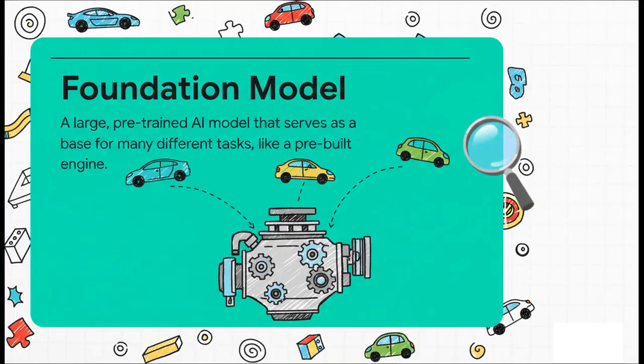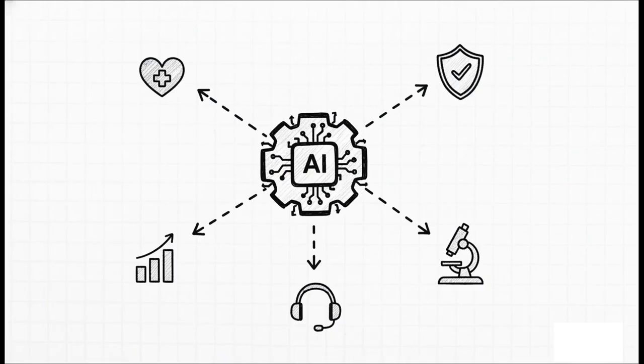Now, let's build on that idea. If an LLM is a specific type of engine, then a foundation model is kind of like a powerful, pre-built engine block that you can then adapt for a whole bunch of different vehicles. It's this massive, general-purpose model that serves as a super versatile starting point for more specialized tasks. And here's why that's such a big deal. Instead of building a brand new AI from scratch for every single problem, a company can take one powerful foundation model and just fine-tune it for very specific jobs. So the exact same base model could be tweaked to analyze clinical trial data in a pharma company and also to detect financial fraud in a bank. It just makes developing powerful custom AI incredibly more efficient.